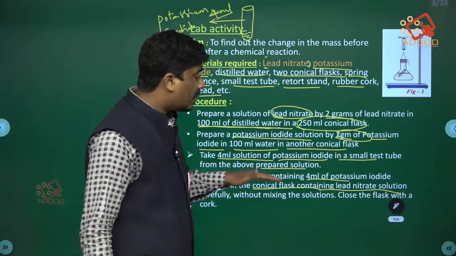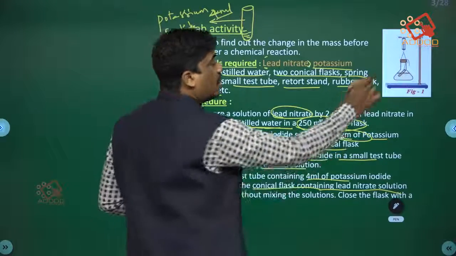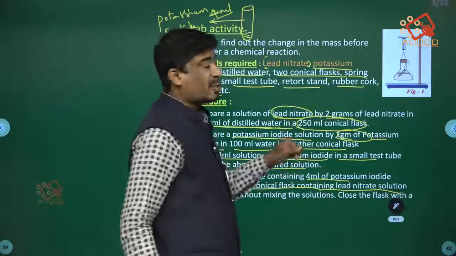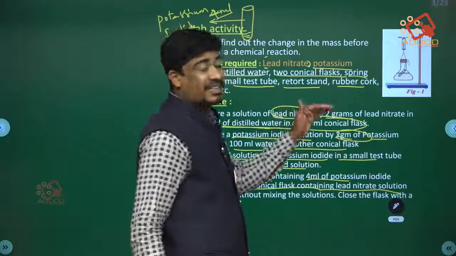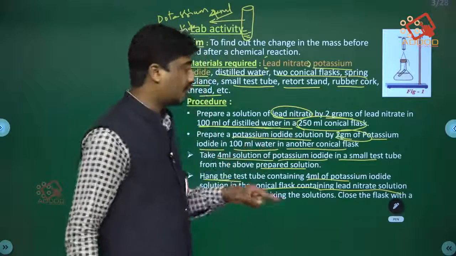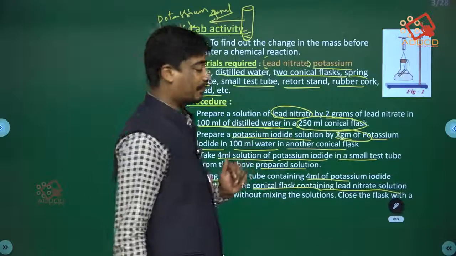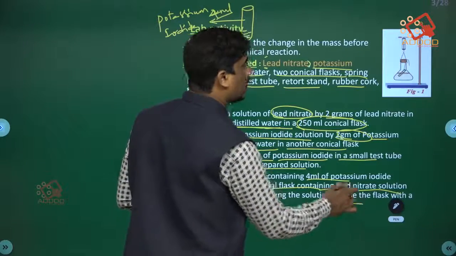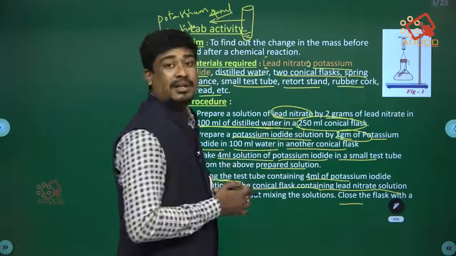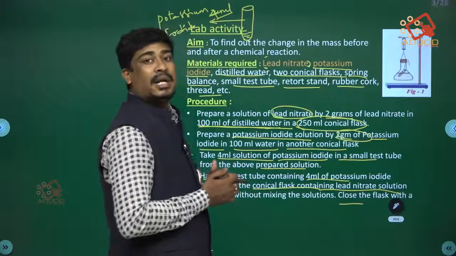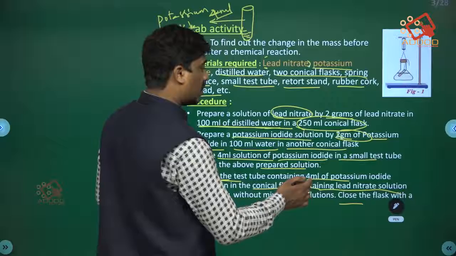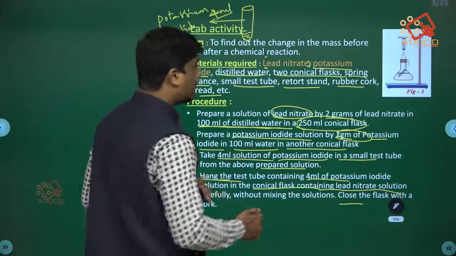Hang the test tube carefully without mixing the solution. The test tube should not be dissolved within the 100 ml solution. So do not mix; you should tie the test tube such that it is arranged properly. Close the flask with a cork.